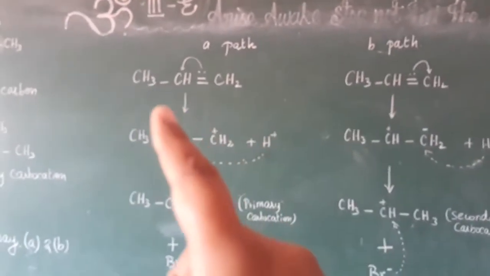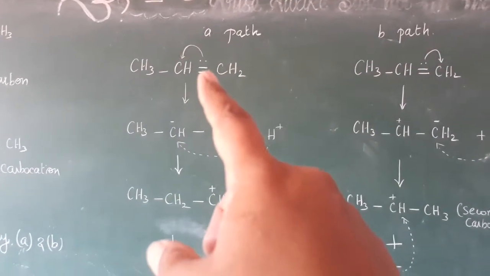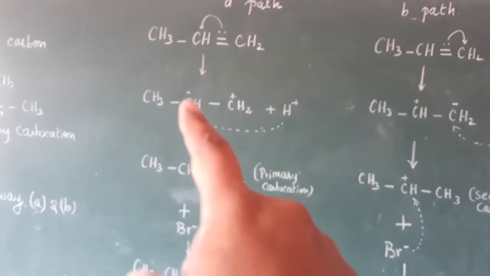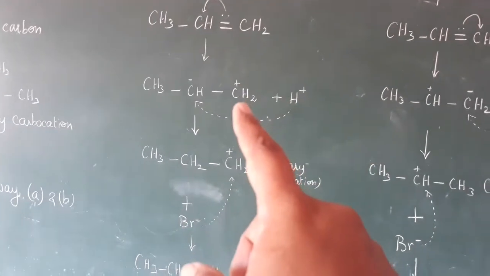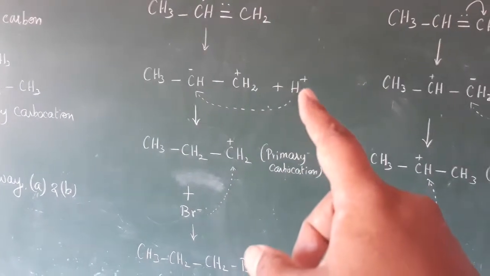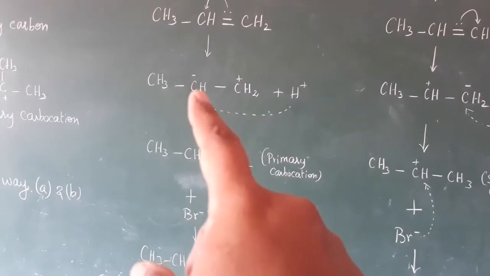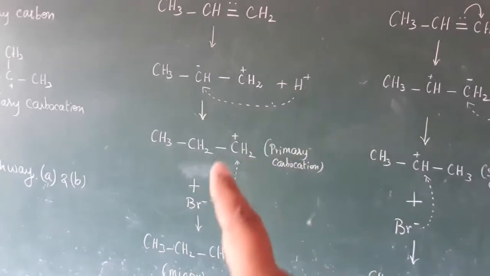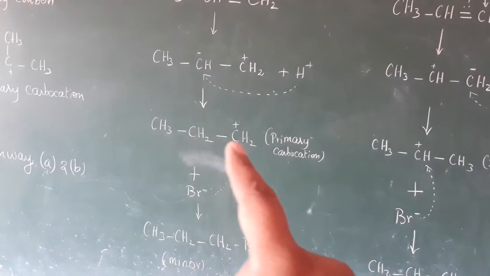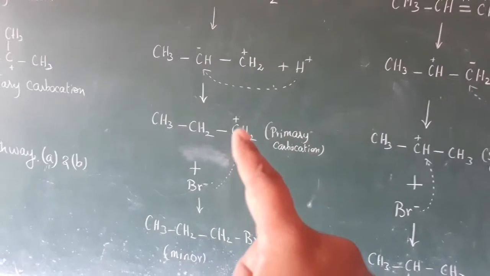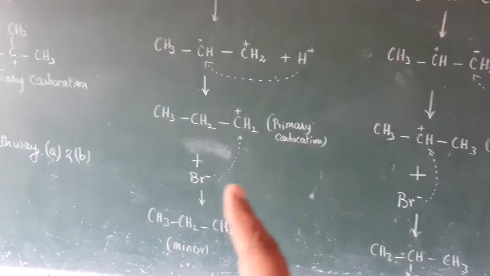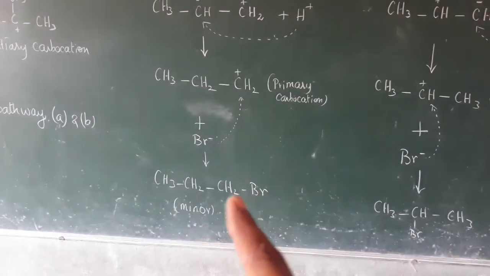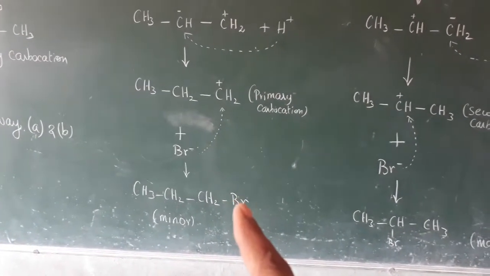First, in the A path, the two electrons of the propene double bond go to the second carbon, so the second carbon becomes negative and the first carbon becomes positive. Now H plus goes to the second carbon, because the negative character attracts the positive character. Now it becomes CH3, CH2, CH2 plus, a primary carbocation. Afterward the Br minus goes to the first carbon. Now we get CH3, CH2, CH2Br, that is 1-bromopropane.